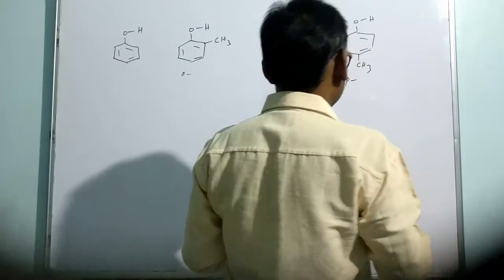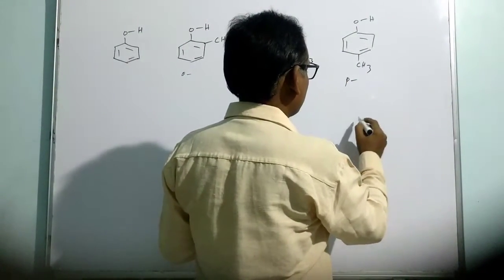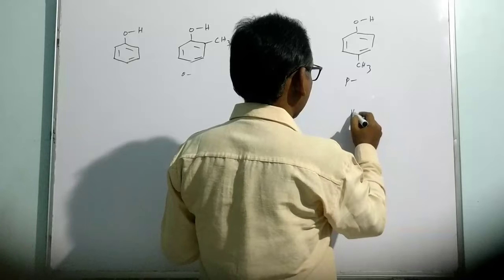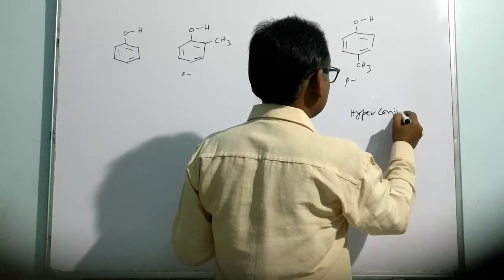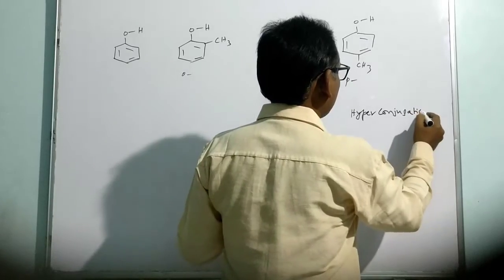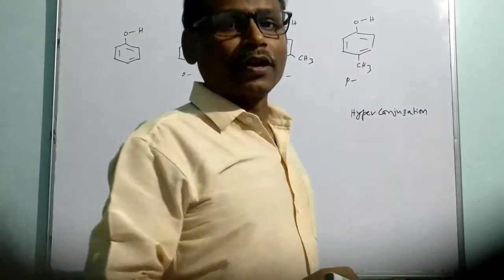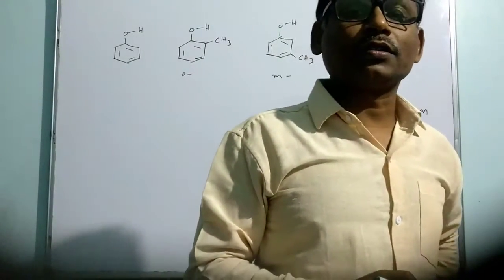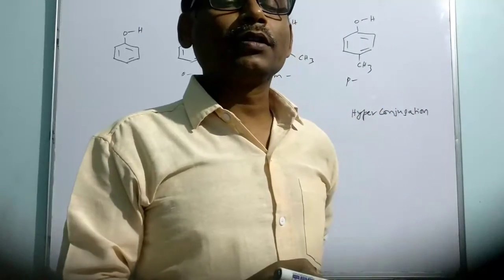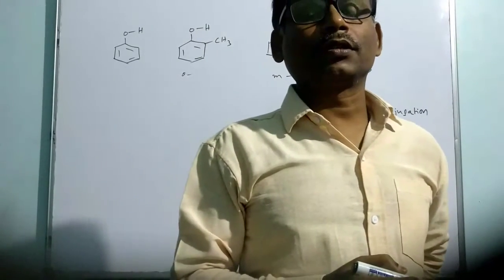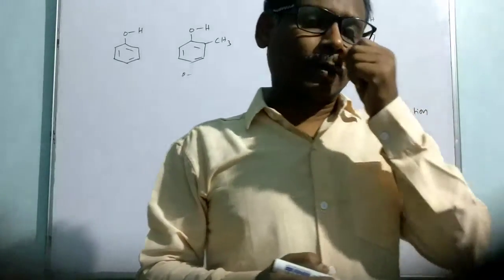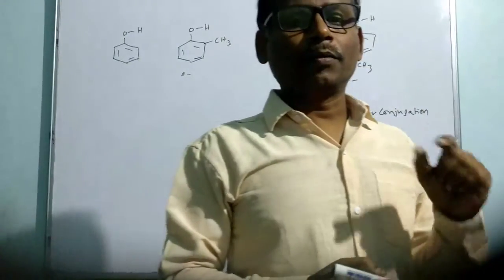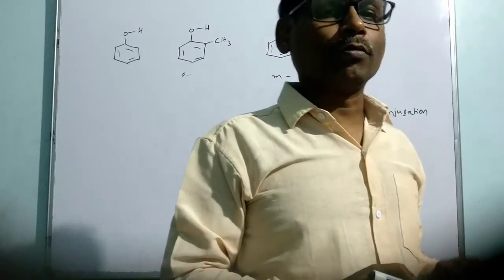So what is hyperconjugation? Hyperconjugation is also a kind of conjugation, or I can say it is a resonance, but it is referred to as no bond resonance. In these resonating structures, there is no bond appearing between two atoms. That's why it is called no bond resonance.